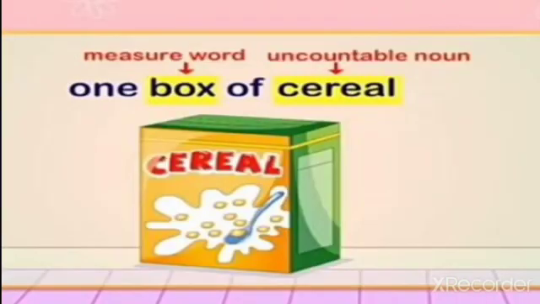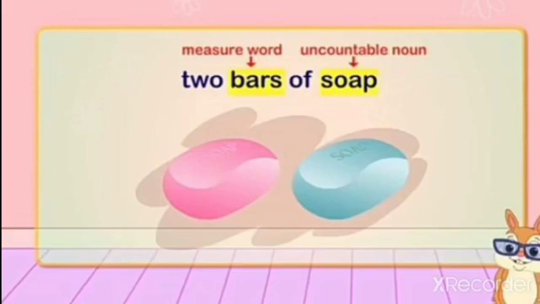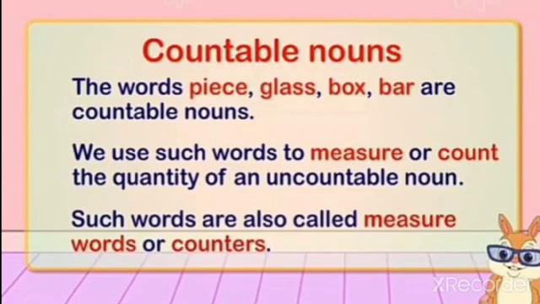1 box of cereal. Box is a measure word. Cereal is an uncountable noun. 2 bars of soap. Bars is a measure word. Soap is an uncountable noun. The words piece, glass, box, bar are countable nouns. We use such words to measure or count the quantity of an uncountable noun. Such words are also called measure words or counters.